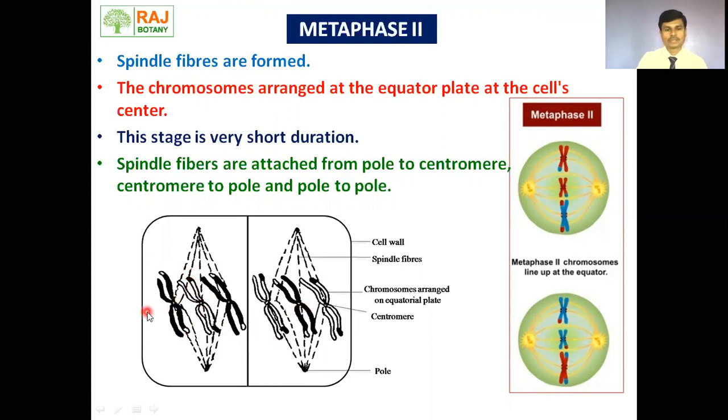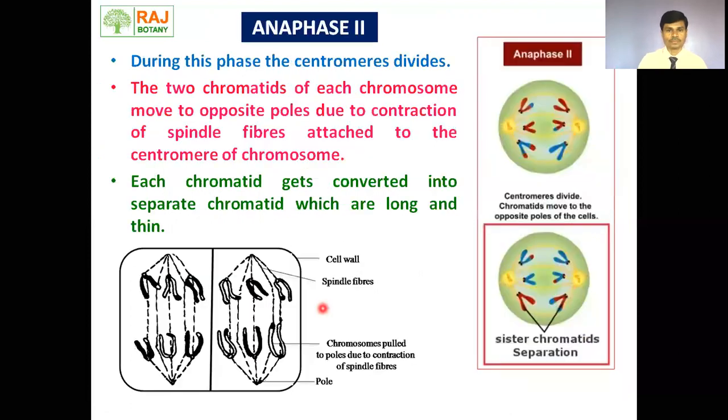So all the chromosomes are arranged on the equatorial plate or metaphasic plate. So the spindle fibers are attached to the centromere. Remember, this arrangement on the equatorial plate takes place due to the spindle fibers which are attached at the centromere of the chromosome.